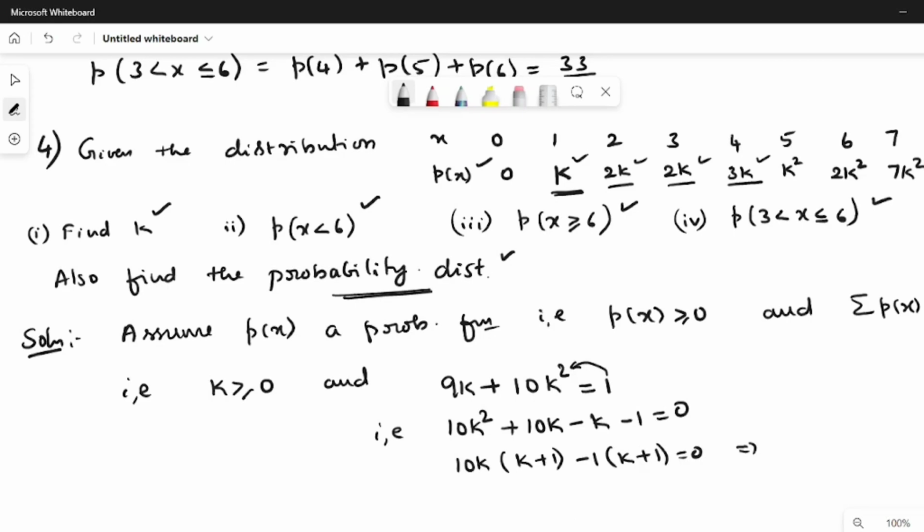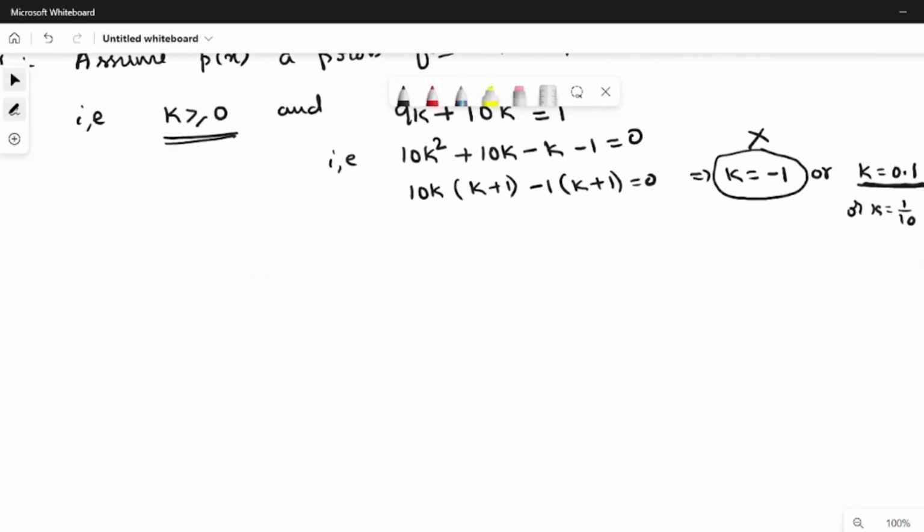So that implies k will be either equal to minus 1, or 10k minus 1 equal to 0, that is k equal to 1 by 10, or 0.1. Clearly minus 1 we cannot consider, it should be excluded because we must have k greater than or equal to 0. So the only possibility is k equal to 0.1.